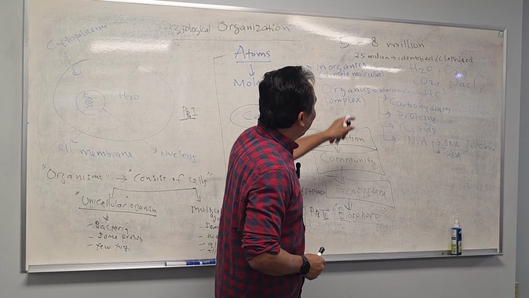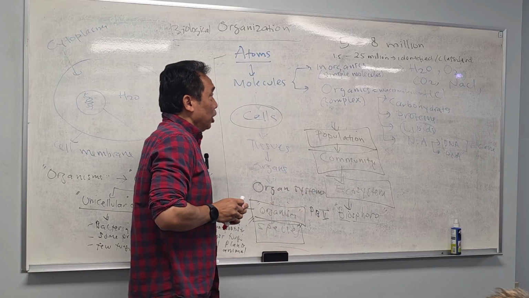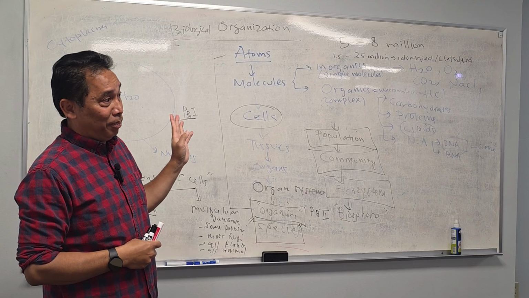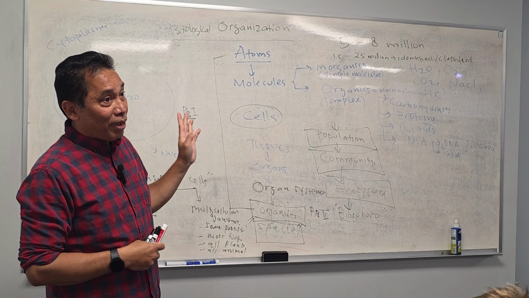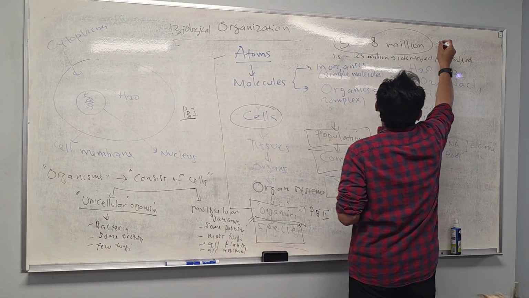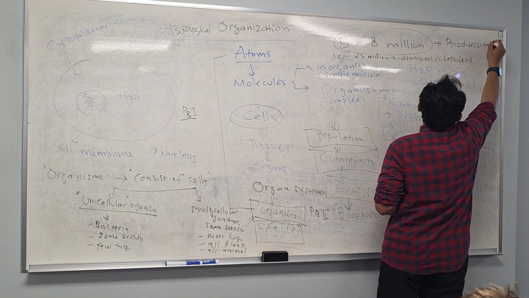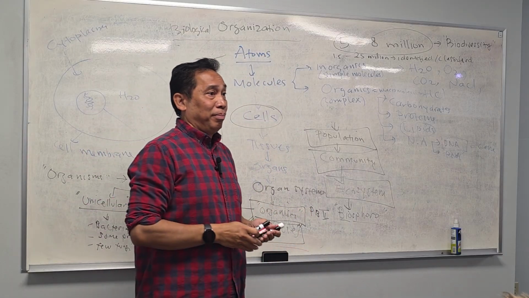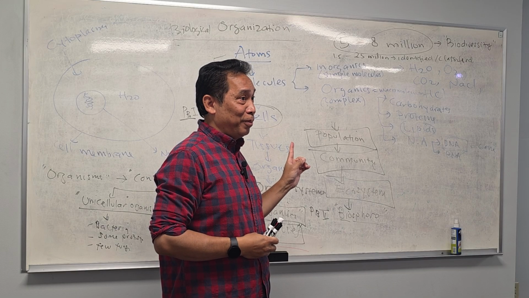So far between 1.5 to 2 million species have been identified and classified. The rest, the scientists are still working on, trying to identify them. You guys want how many? 5 to 8 million. Now, these many types of species, we also call it biodiversity. So biodiversity is the diversity of living things on Earth. Are you with me?